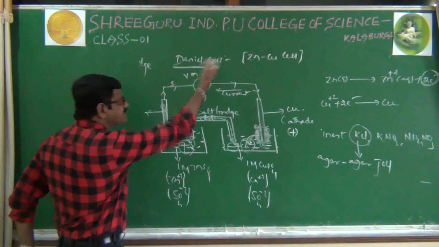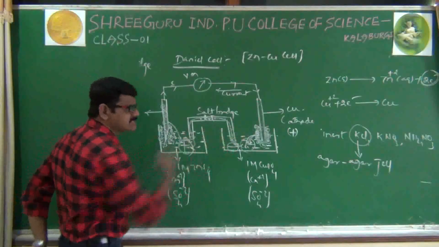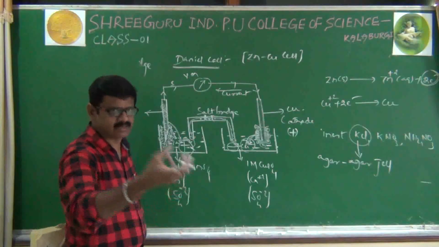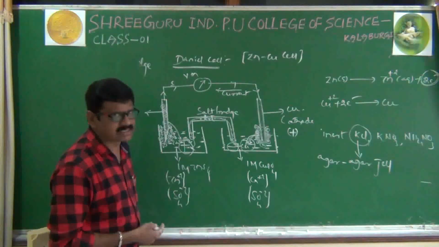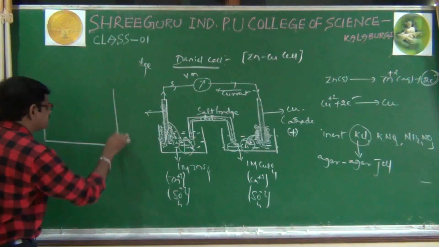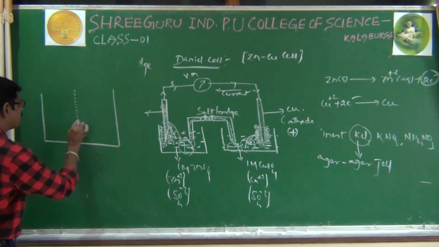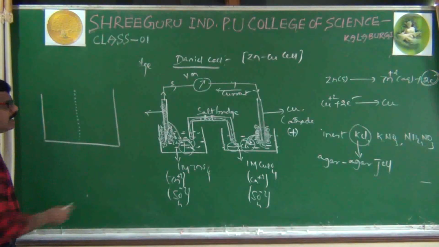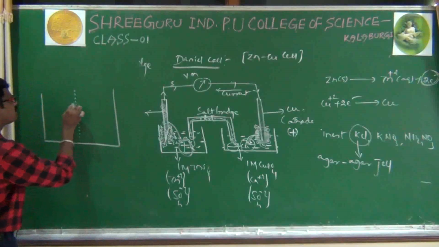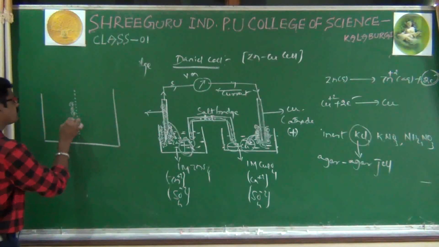Here, as far as the Daniell cell is concerned, we have taken two different cells. In some cells, it may be only one compartment, like any battery, which may have only one compartment. If it has only one compartment, see what happens. I have just separated it with some porous material. As already known to you, on the left side plus ions are accumulating, all plus ions accumulating like this on the left side.